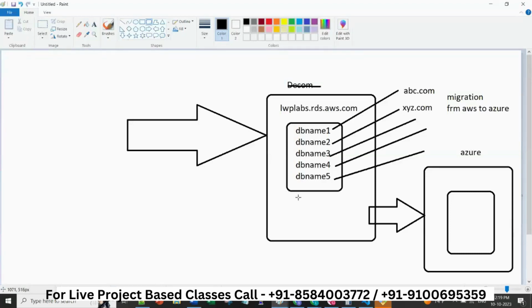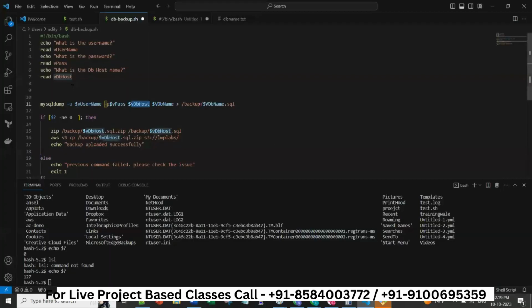So what we will do is create a wrapper script. There are 2 ways to do this. I will show you the easy way first. You will type vdb name is equal to $1.